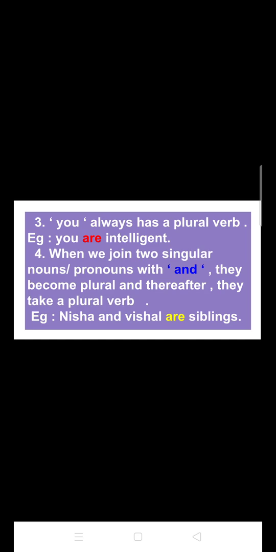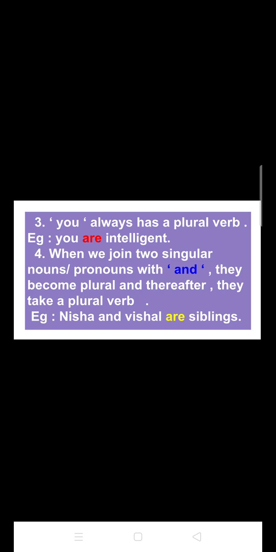Now the fourth condition, when we join two singular nouns or pronouns with and, they become plural and thereafter they take a plural verb. Say for example, Nisha and Vishal are siblings.